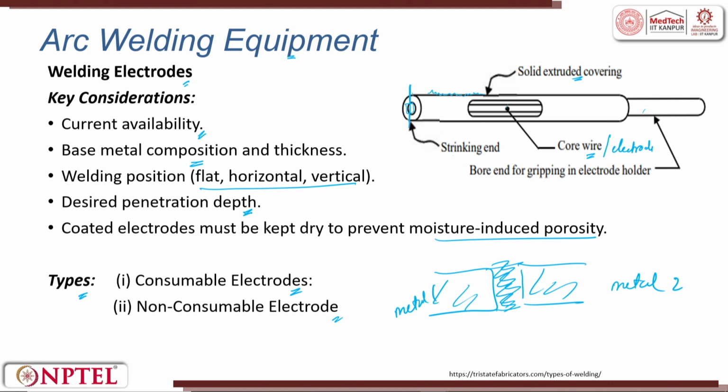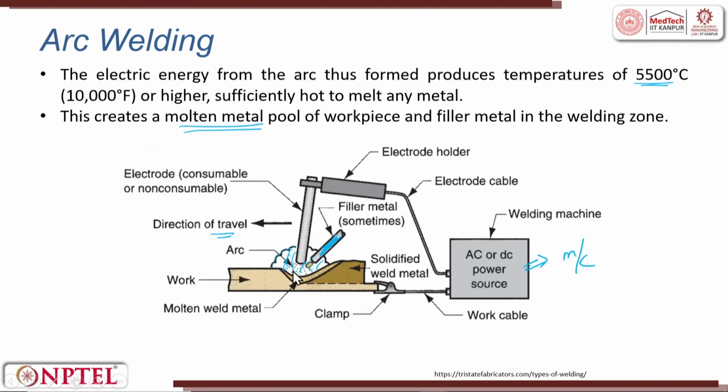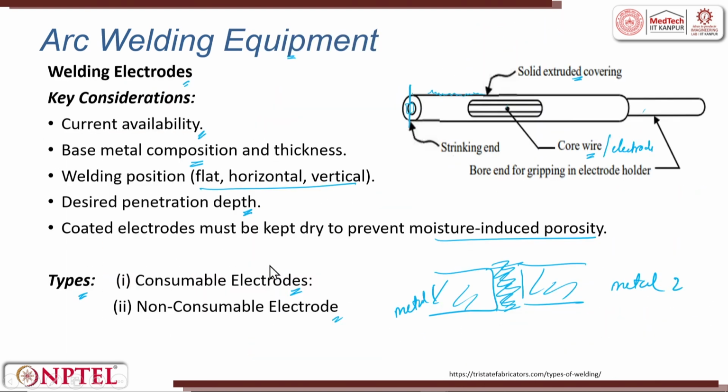If you have non-consumable, let us see what that is. The electrode is used only to produce the arc. And then it is stable, nothing happens there, no melting happens there, but you will have a filler rod, and that material alone melts. So, then it is called non-consumable electrodes. You can have a soldering rod, right. You can just heat it and the soldering rod melts, and the solder just melts there. You can also do brazing.